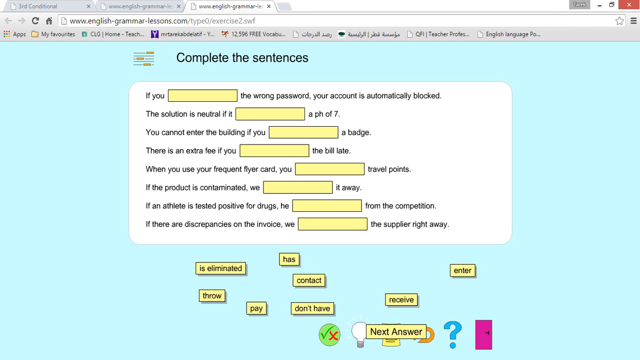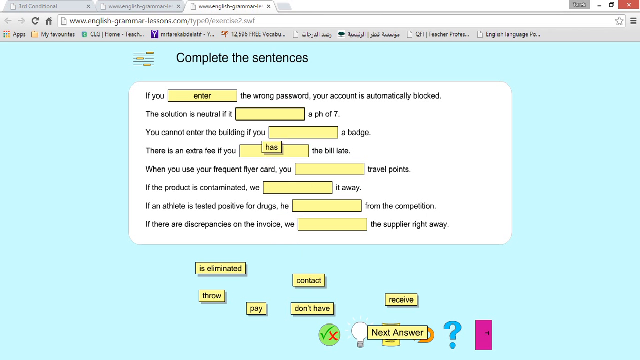What do you think? If you, good. If you enter. That's right. The next one. The solution is neutral if it a pH of 7. What do you think? Look at your choices.